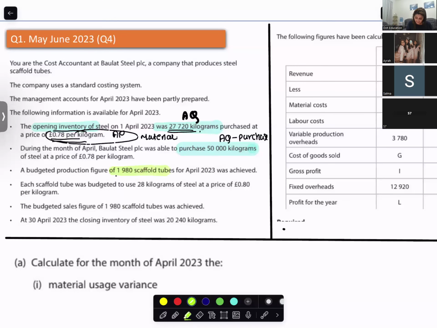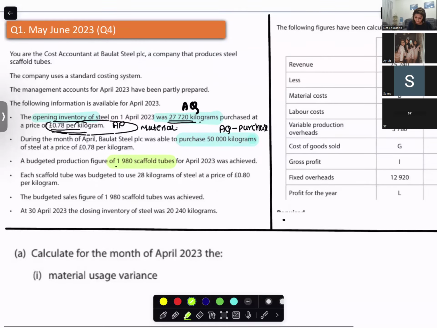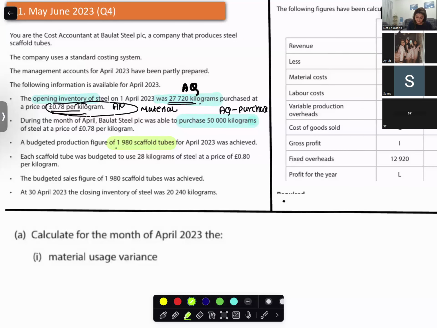So you were making scaffold tubes, but this cannot be the budgeted material quantity. This is the units, right? Read ahead. Each scaffold tube was budgeted to use 28 kilograms of steel at a price of 0.8 per kilogram. So this is the standard rate, your standard price for materials.